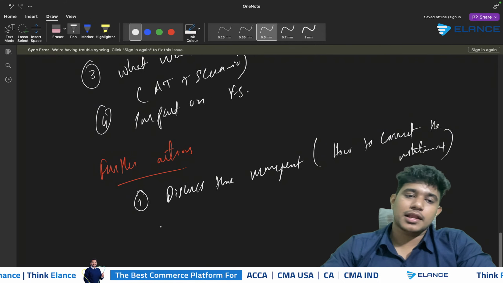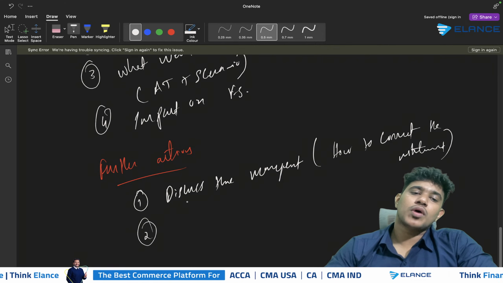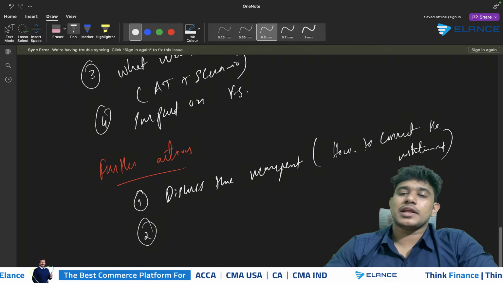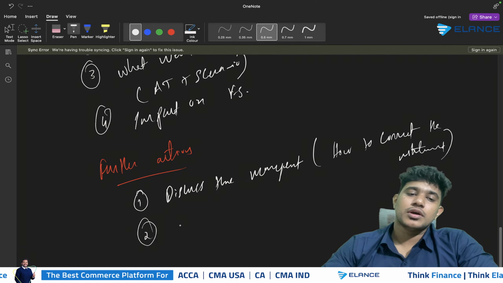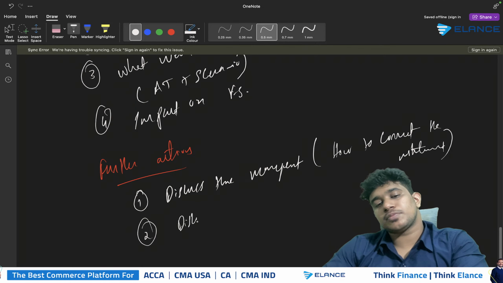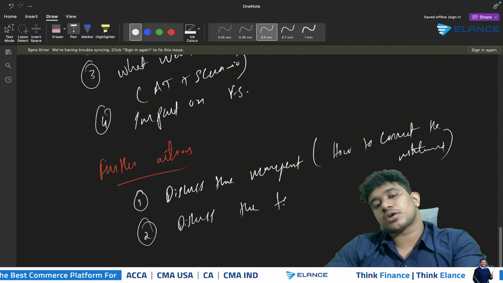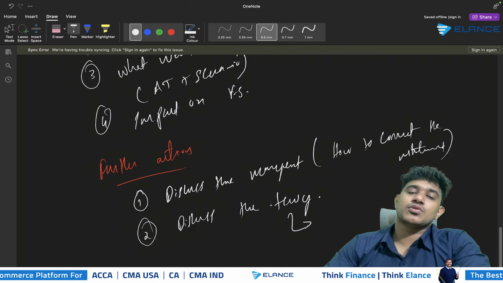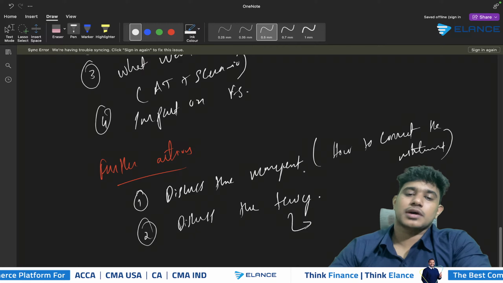Then secondly, you should make sure that you are taking action if the management is not willing to correct the mistake. What you can do is escalate the matter to those charged with governance. So if the management is unwilling to correct the mistake, you should communicate it to those charged with governance. And there will be cases where those charged with governance might also not be willing to correct the mistake.